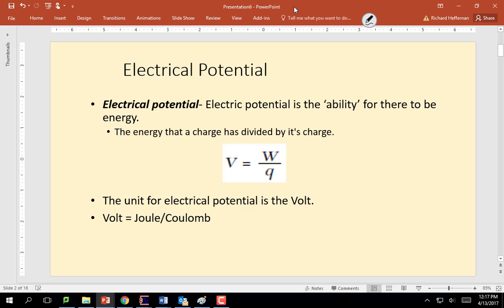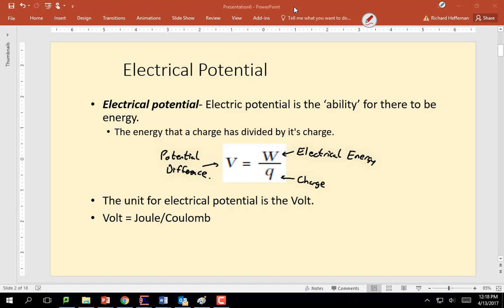The equation for that is V, which stands for electrical potential, or potential difference, as it's often called. Potential difference is equal to W, which stands for electrical energy, divided by the charge of the object.